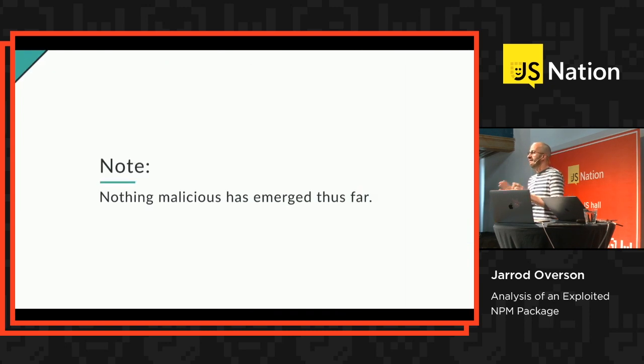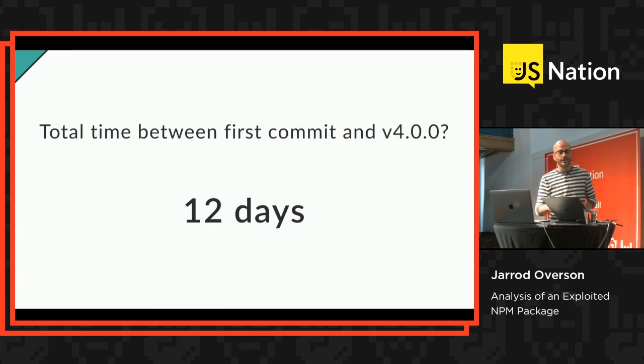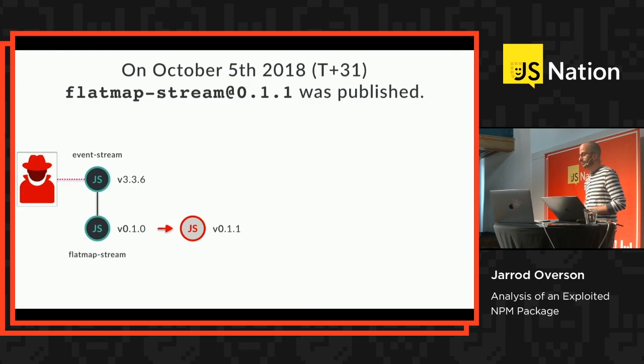Now a note here, nothing malicious has emerged. This is all looking relatively normal, and even the last removal of flat-map stream and the update also seems kind of normal. Exposed the new API, then realized they didn't want to expose it, removed it, updated the major version. That's not crazy. So the time between first commit and version 4.0.0 was 12 days.